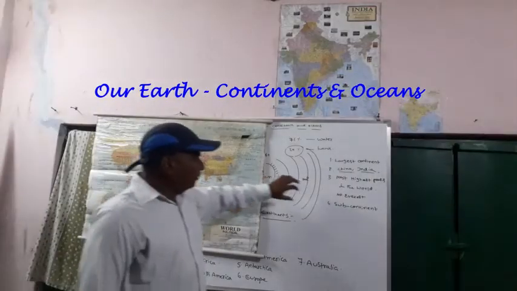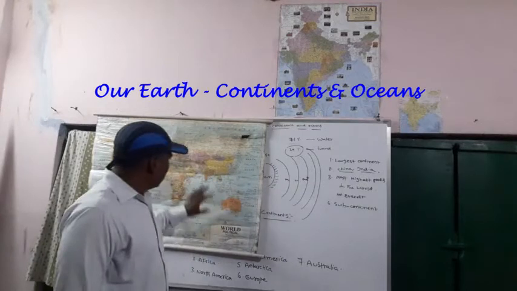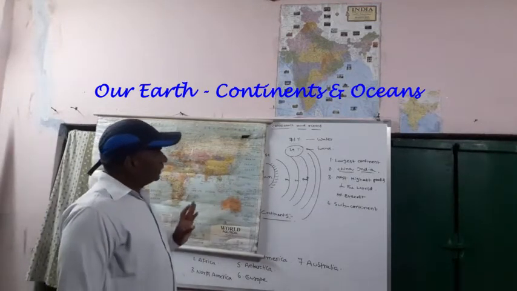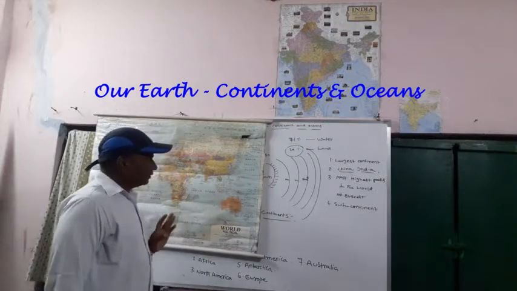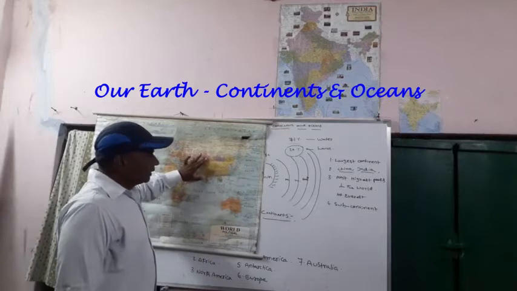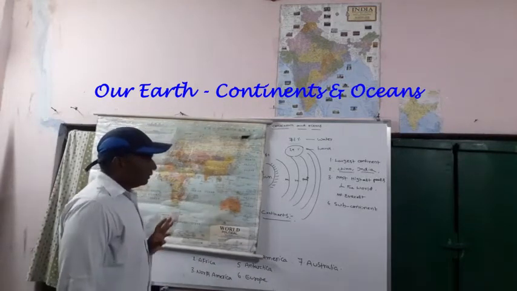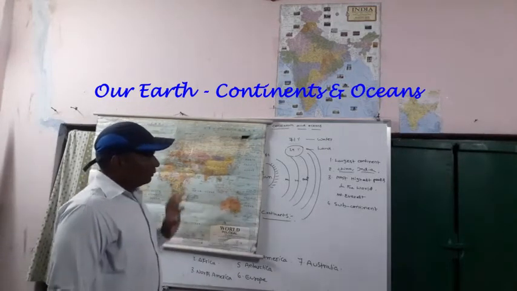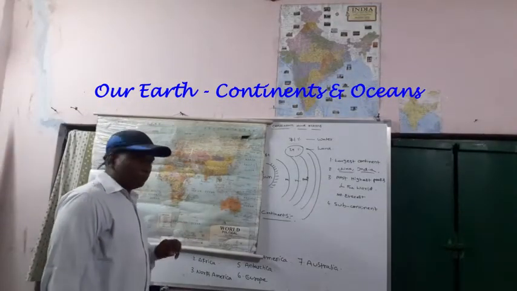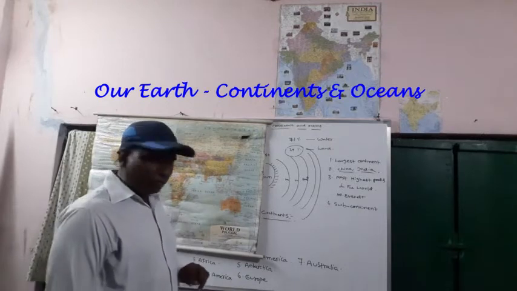Subcontinent countries are also located here. These are the important features we observe in the Asian continent. It is the largest continent. China, the most populous country in the world, and India, the second most populous country in the world, are located here.